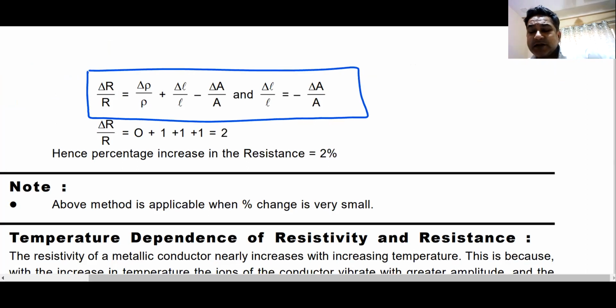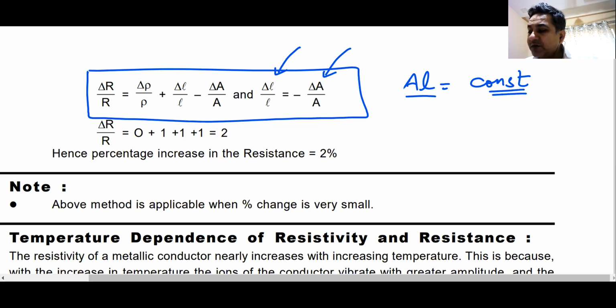Delta R by R becomes delta rho by rho plus delta L by L, all in the numerator, minus delta A by A. Now remember, when you stretch a wire, length increases, but area decreases. And their A into L remains a constant. I hope you remember this. A into L remains a constant because the volume is constant. So delta L by L becomes negative of delta A by A. I hope you understand this.